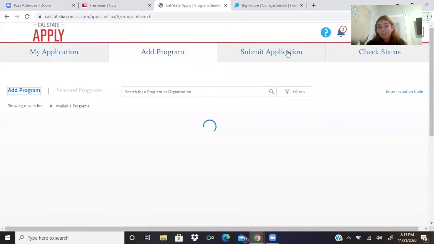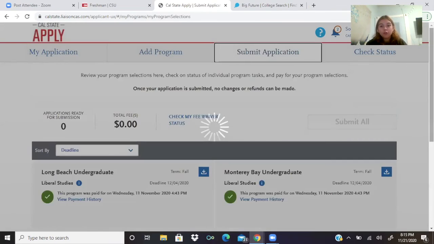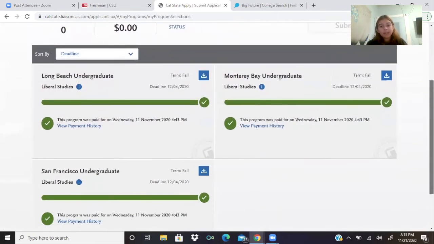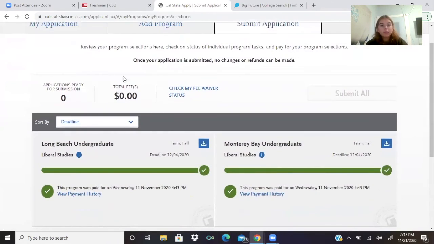So once you hit submit application, it will show you how much it's going to cost. So I already applied to these, so they're already paid for. But this will say your total fees and the application's ready for submission. So each one is going to cost $70 unless you are low income, and you can find out if you qualify for the fee waiver by clicking this.